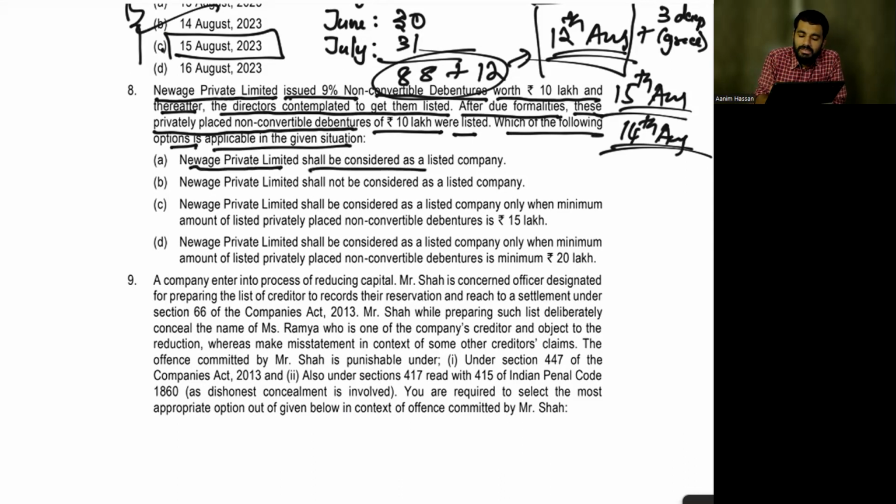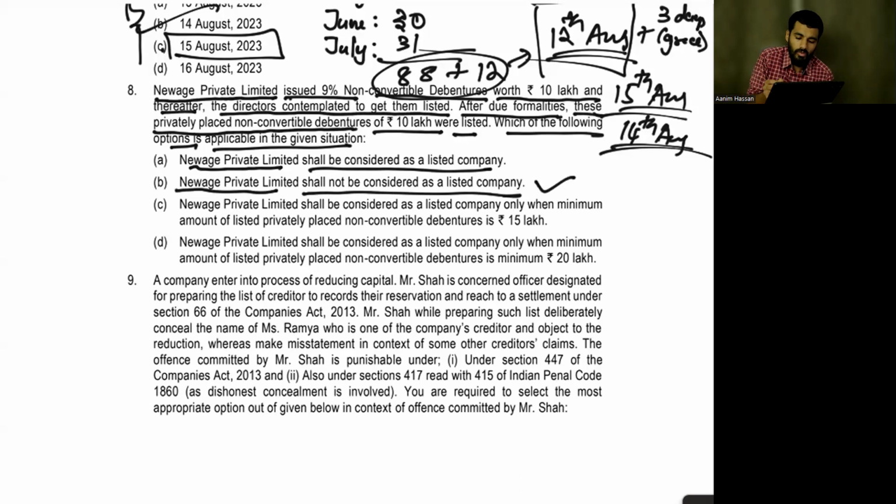New Wave Private Limited shall be considered as listed company. Will it be considered as a listed company? The answer is no. Why is this answer no? Because a private company which has done a private placement through non-convertible debentures that got listed will not be considered as a listed company. So New Wave Private Limited shall not be considered as listed company.